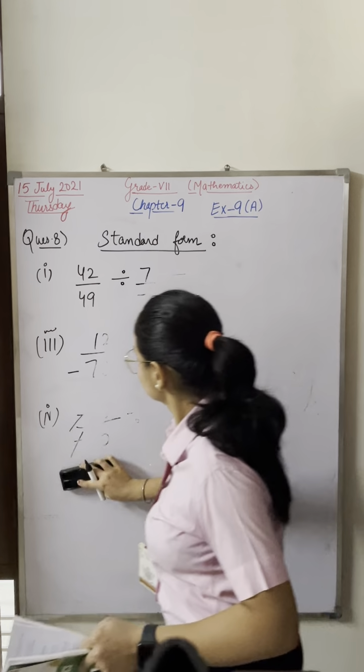The minus sign is here, and here also there is a minus sign. This minus sign is common, so both are the same. Are these equivalent to each other or not? When they come out the same, then we can say that yes, they are equivalent rational numbers.